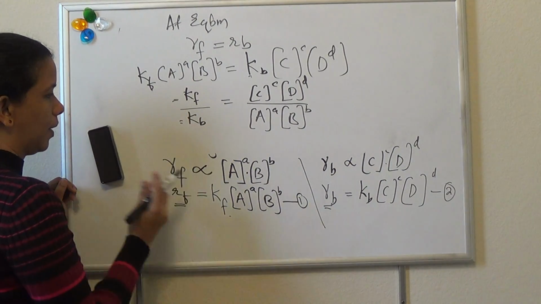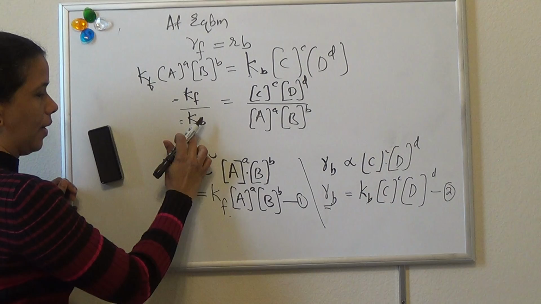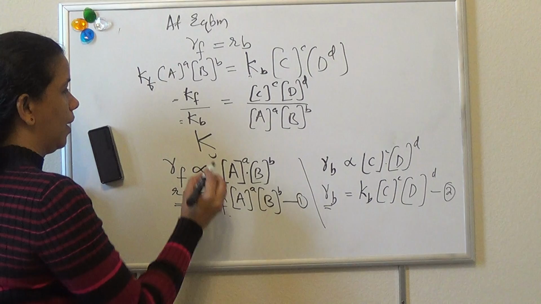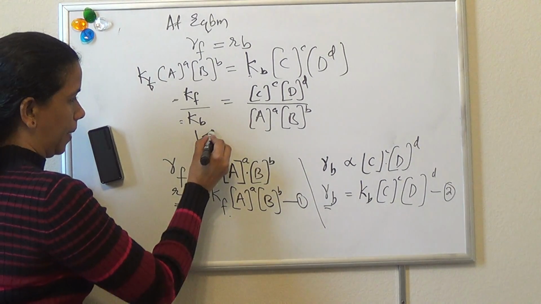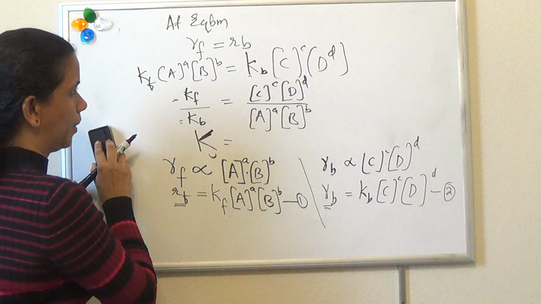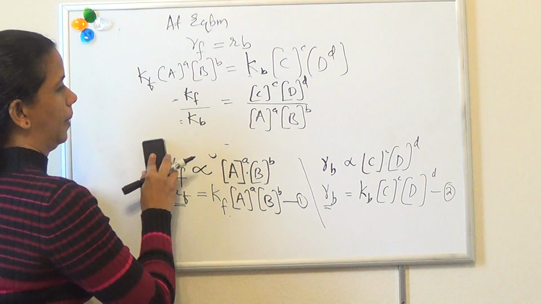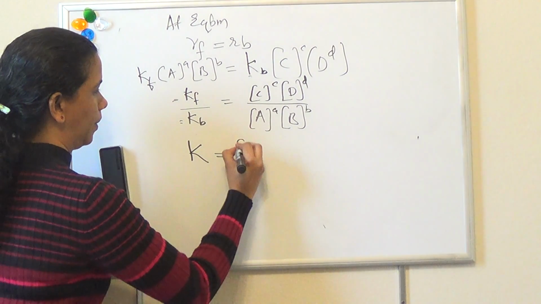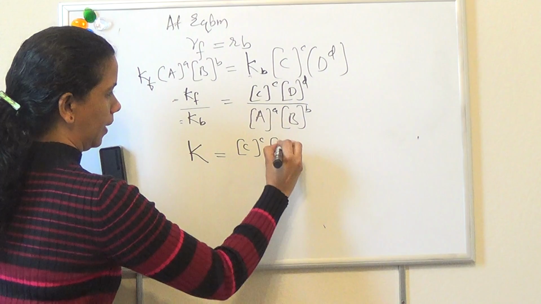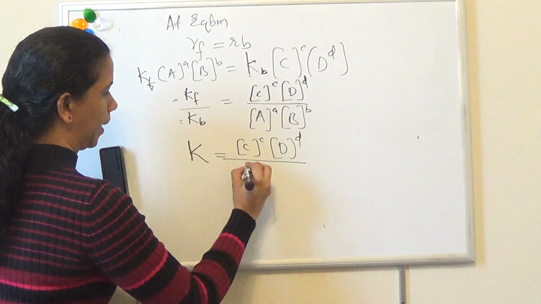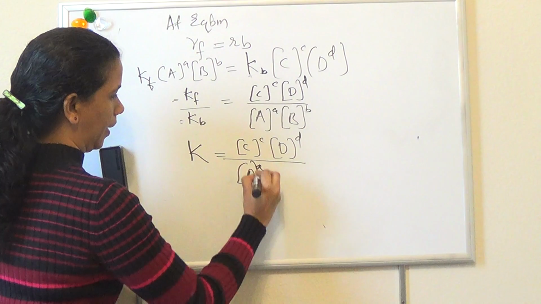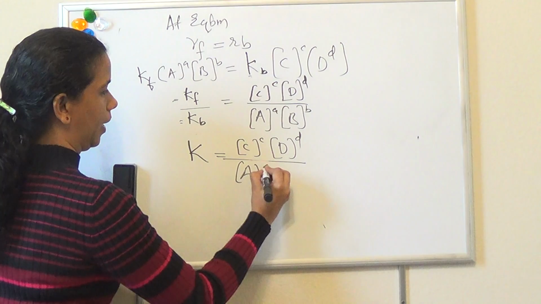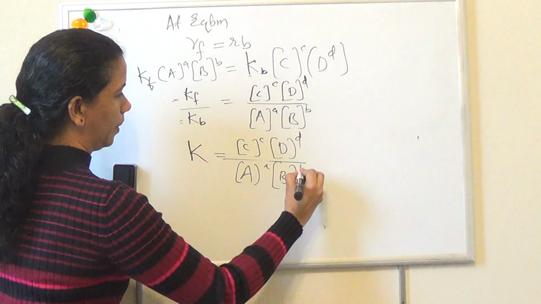These two are constants, so we can replace this value by another constant. A constant divided by another constant gives a constant, that is called capital K. So capital K is equal to [C] raised to c, [D] raised to d divided by [A] raised to a into [B] raised to b.